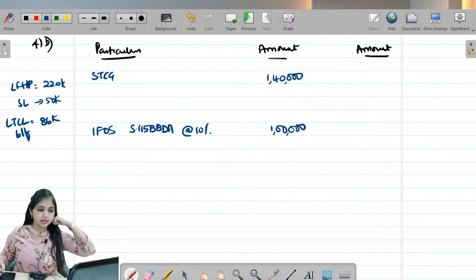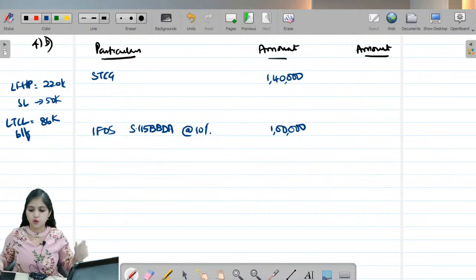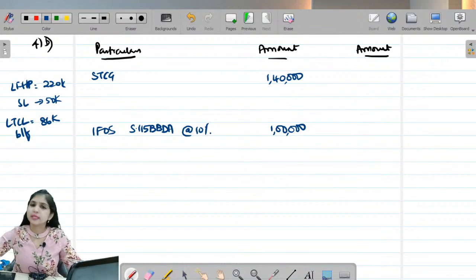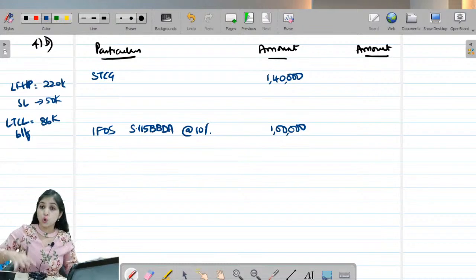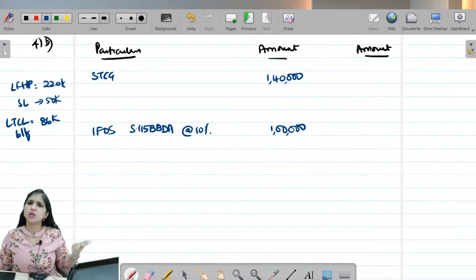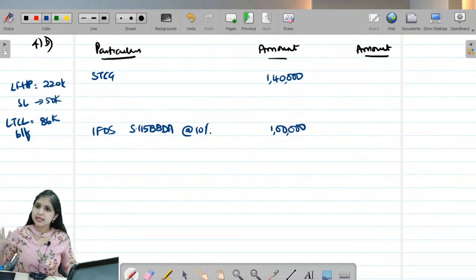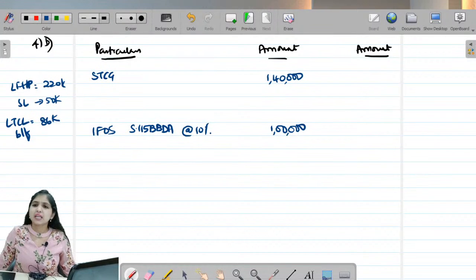What does the question say next? Then we have loss from tea business. How much? 96,000. See, here they did not say tea is grown and manufactured. They are saying loss from tea business. So it looks like it is loss from tea trading business. Had it been tea grown, manufactured and then being sold, then we would say partly agricultural, partly business. But nothing is said like that. So you can assume that it is tea trading.